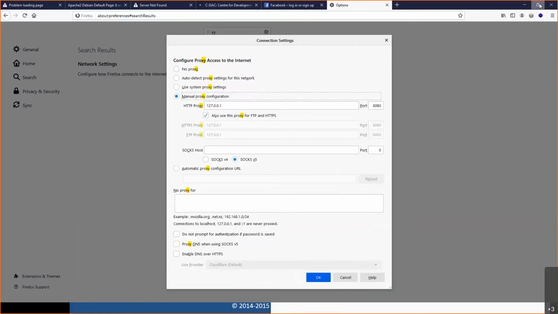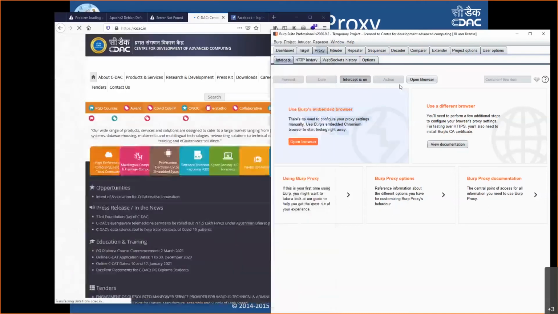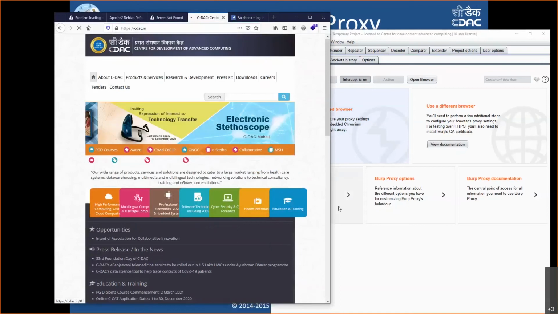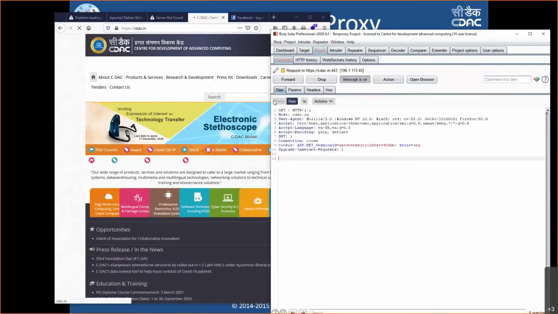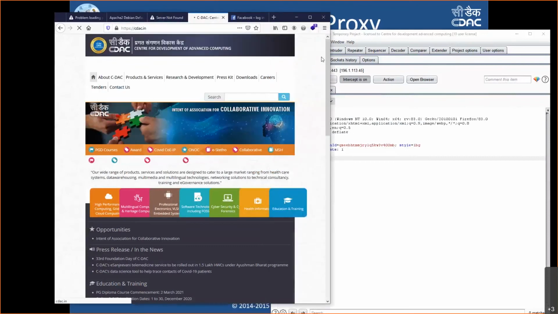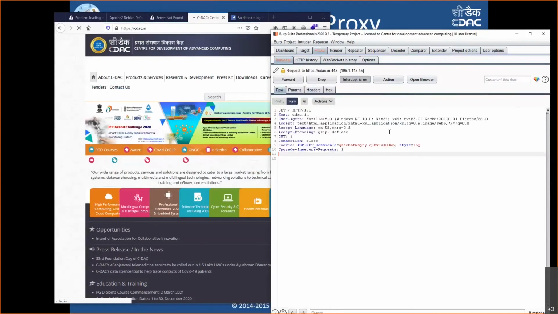So I have set my proxy on my browser. The moment we turn on the proxy and I start accessing any website, what happens? You see here, as soon as I typed in cdac.in, because if you noticed, I went to my browser settings and gave the proxy IP as 127.0.0.1, port 8080. So my browser is now communicating to the internet via the proxy tool. Anything I access on the browser definitely comes to my proxy.